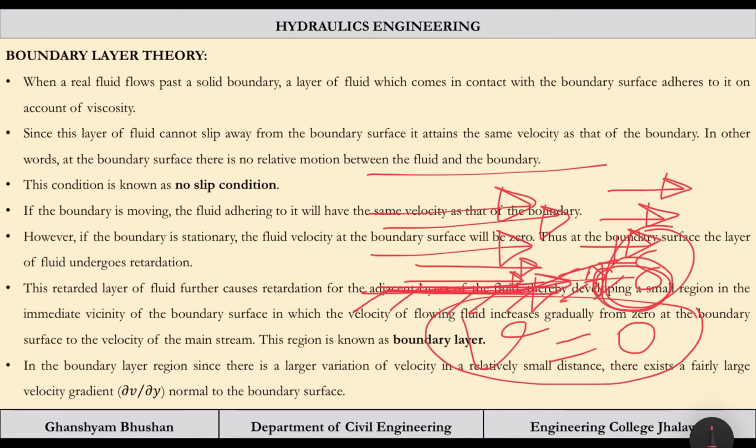The boundary layer thickness will be defined by the velocity. From 0 velocity till it reaches the layer which will have the velocity of free stream velocity, whatever is the velocity of the free stream. Till that point, whatever is the distance, that distance is the boundary layer thickness. That we will be dealing in more detail.